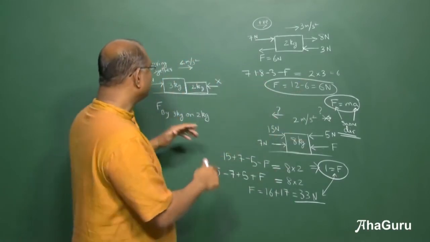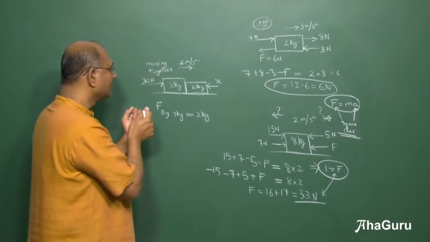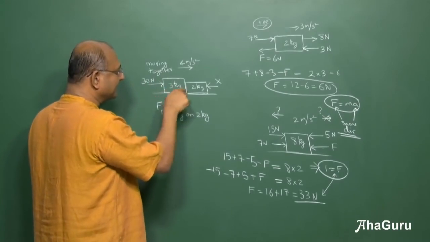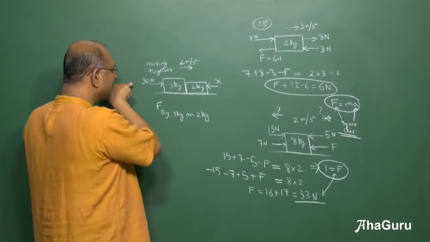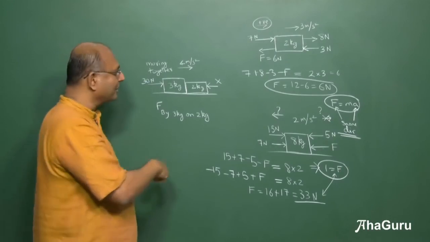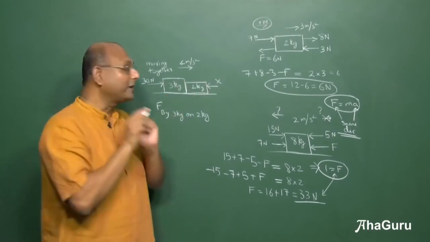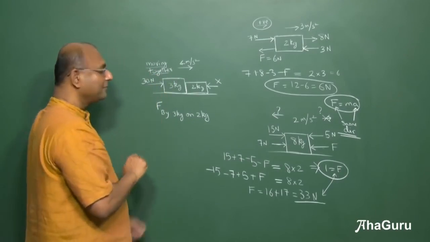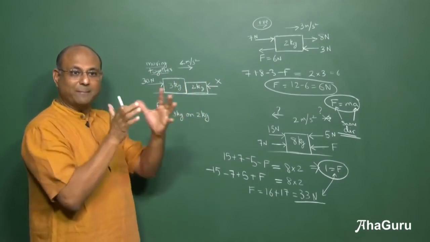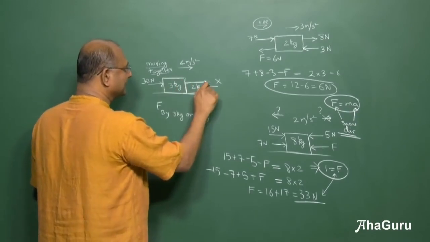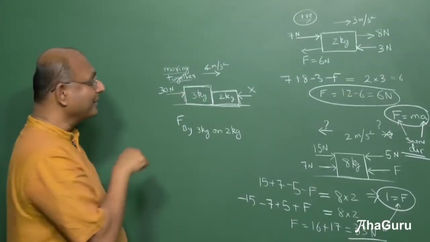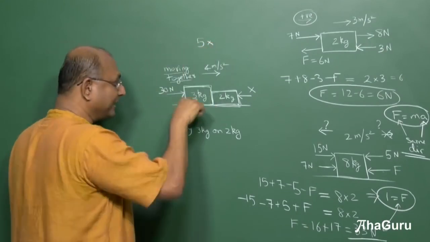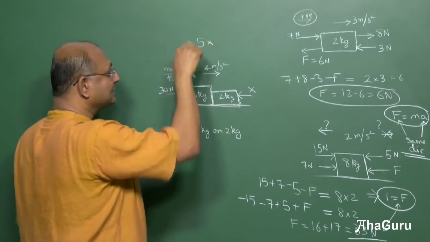Now let us take the case where there are two objects, okay? Now if they are moving together, you already know how to calculate. In this case, there is a 3 kg block and a 2 kg block. There's a 30 Newton force on the 3 kg block. There is an X Newton force on the 2 kg block. I am telling you they are moving together. If they are moving together, what can I do? One big block. So I can treat it like it is a 5 kg block. So 5 kg block, mass, not 3, not 2, 5. Mass into